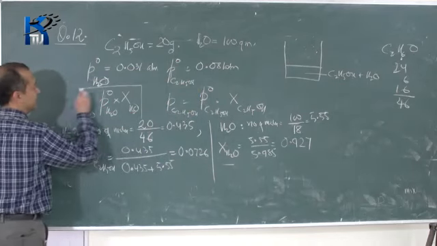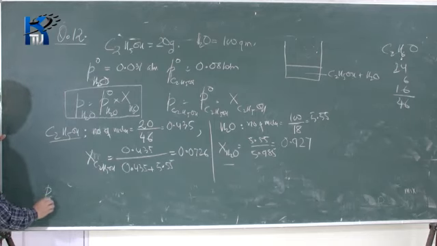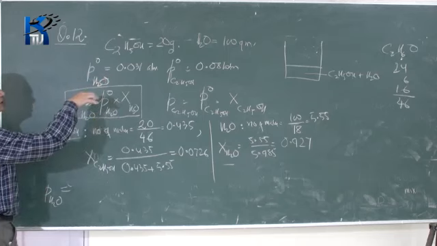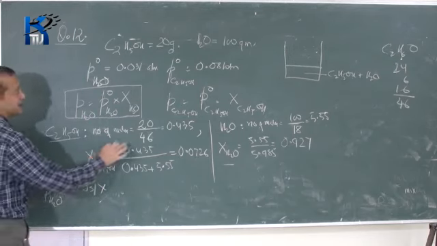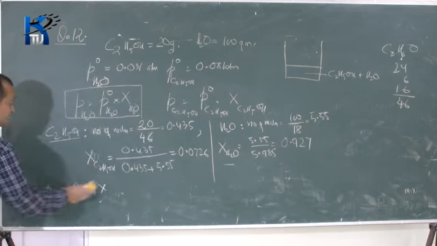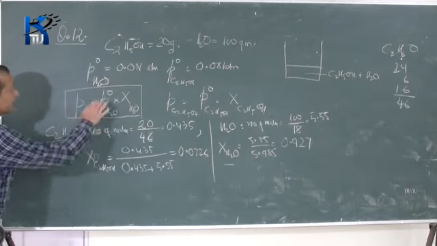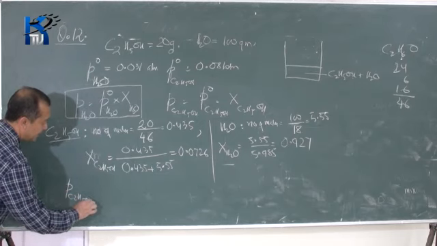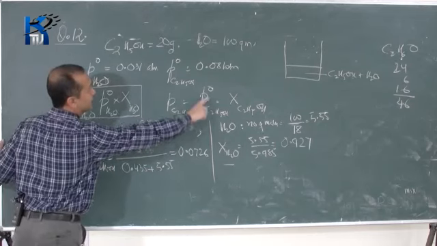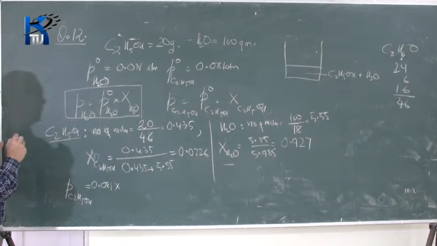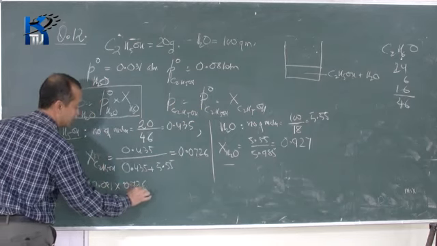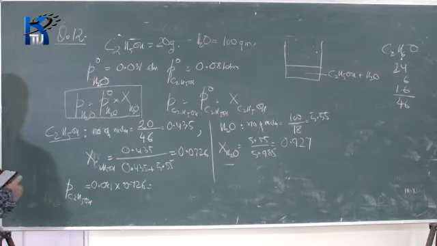Now you apply this particular relation. The pressure of ethyl alcohol will be equal to the pressure of pure ethyl alcohol, 0.081, into the mole fraction of ethyl alcohol, 0.0726.